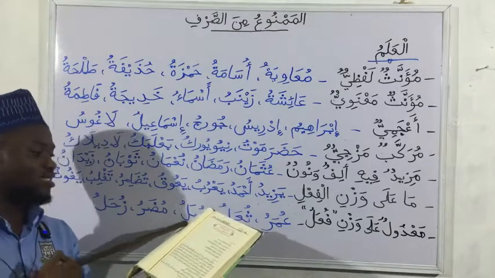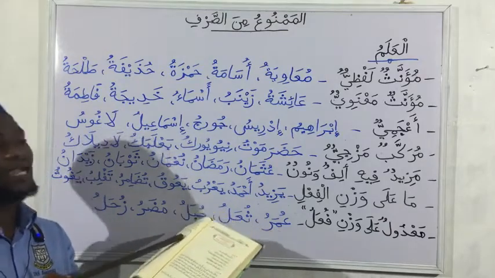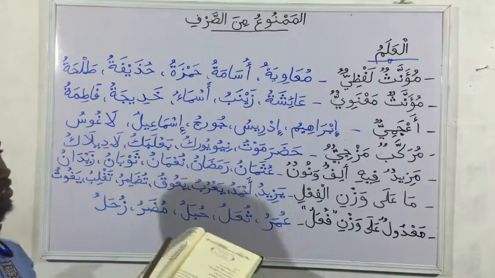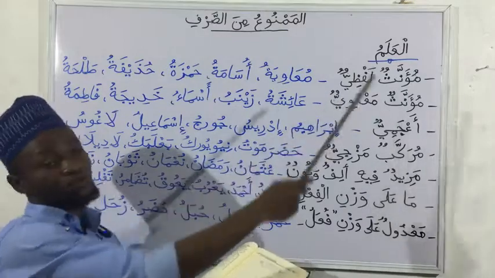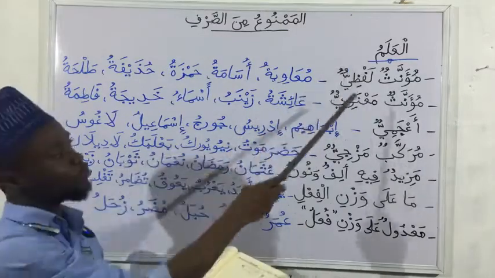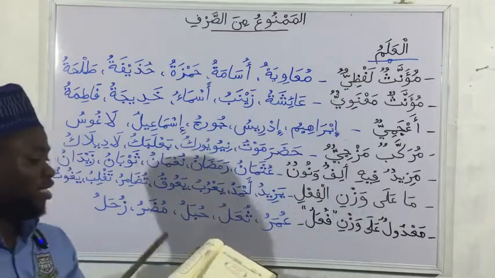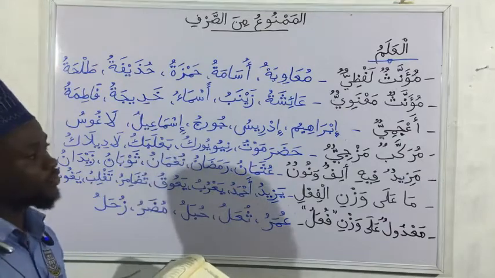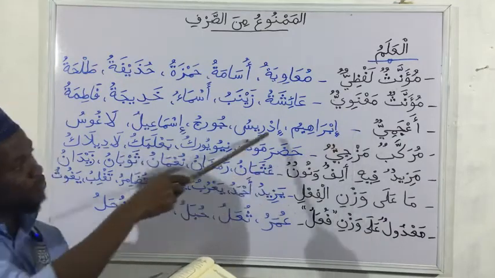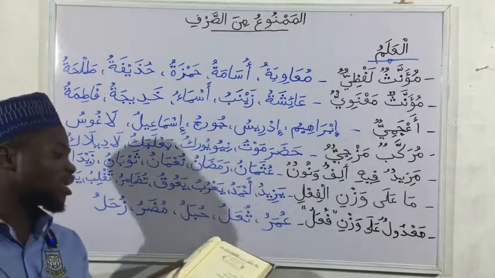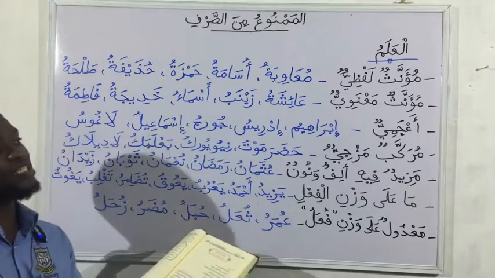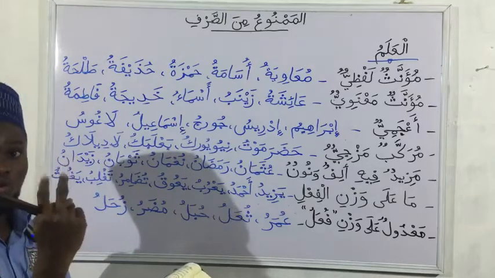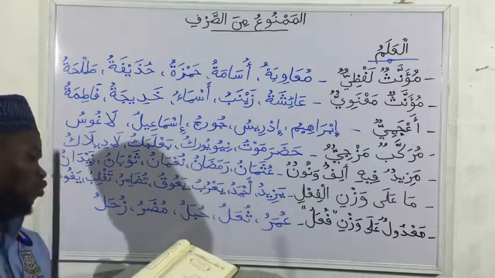And they said it has different types. The first one is kana mu'annasan, when it is mu'annas. That is just what they have here, but then we divided ours into two, mu'annas lafzi and mu'annas ma'nawi. Then the second one is kana ajamiyan, when the name is what? Foreign, ajami, just like we have mentioned here. Then is kana murakkaban tarkiban masjiyan. So when it is murakkab masji, I've mentioned, two different words come to one.